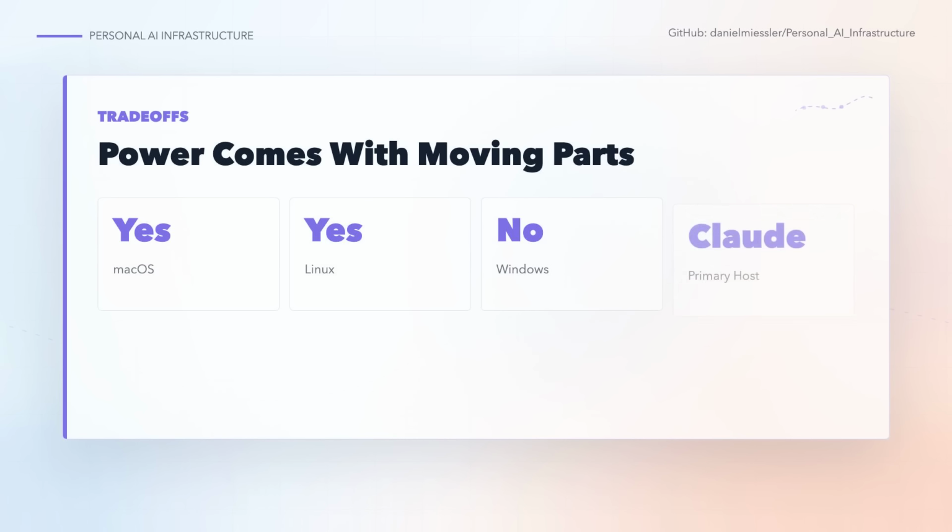There are real constraints. The platform document says macOS and Linux are fully supported, while Windows is not supported yet. The repo is Claude Code native by design. The README also warns that the project is moving quickly and may break across upgrades. Those are acceptable constraints if you want to experiment with a serious personal AI system. They matter if you need something boring and stable.